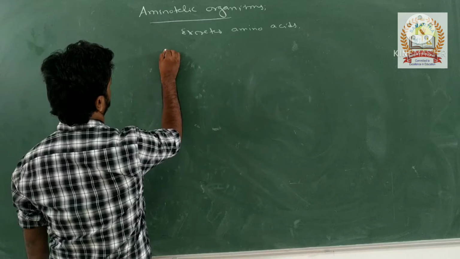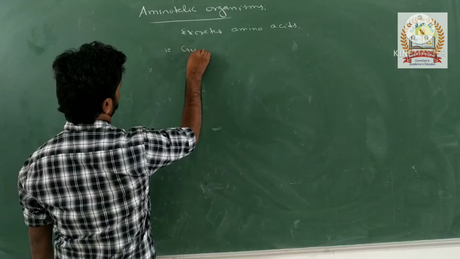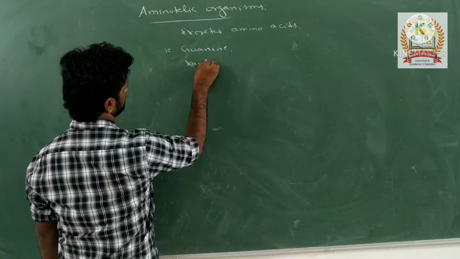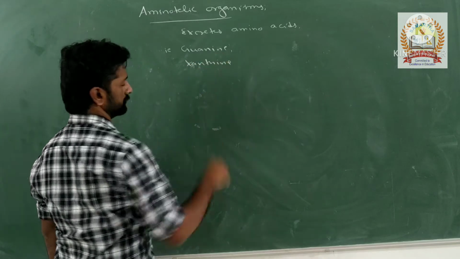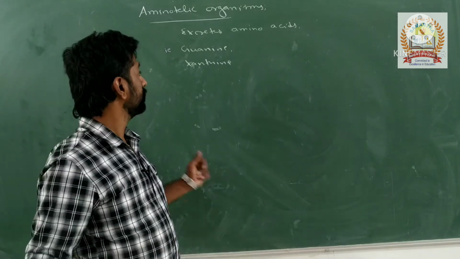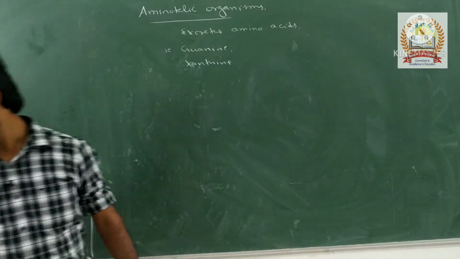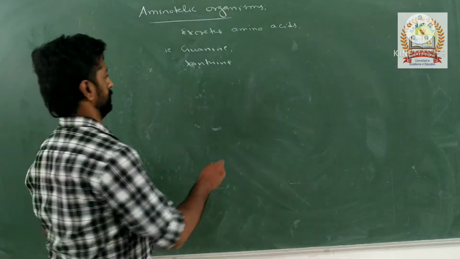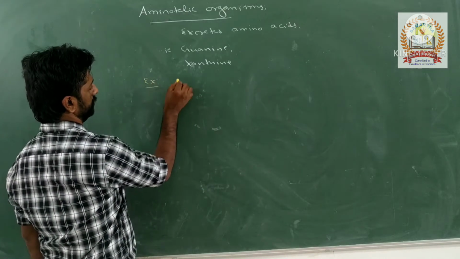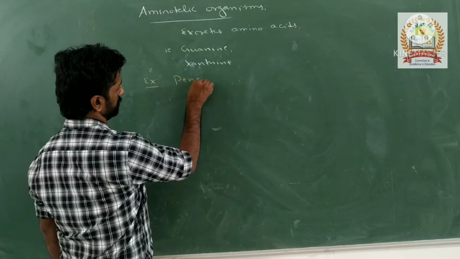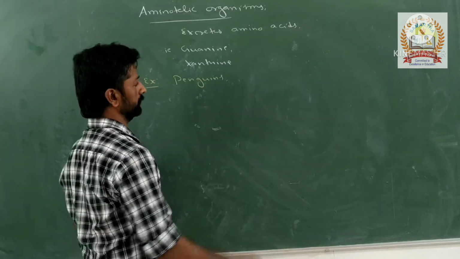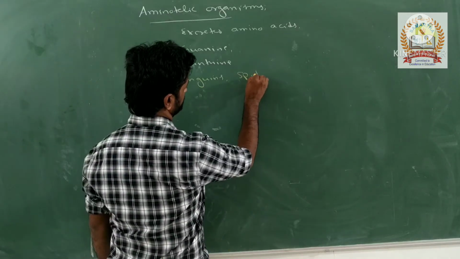Say for example, guanine and xanthine. Is there any idea of examples of organisms excreting these? Here the examples are penguins and spiders.